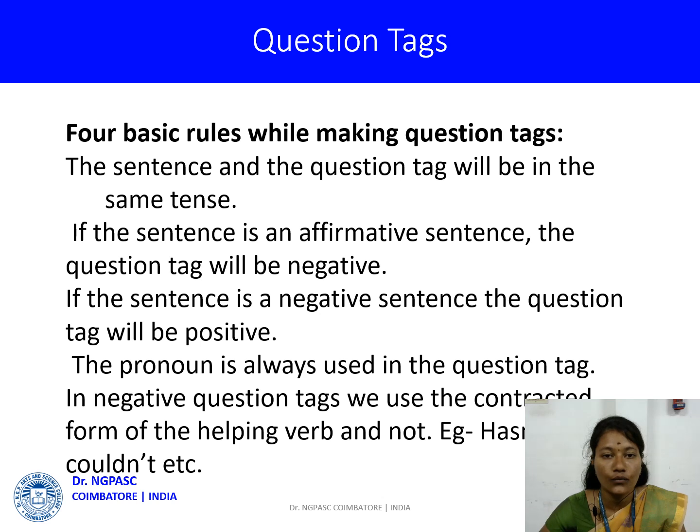Now we see four basic rules while making question tags. The sentence and the question tag will be in the same tense. If the sentence is an affirmative sentence, the question tag will be negative. If the sentence is a negative sentence, the question tag will be positive. The pronoun is always used in the question tag. In negative question tags, we use the contracted form of the helping verb and not. Example, hasn't, couldn't.